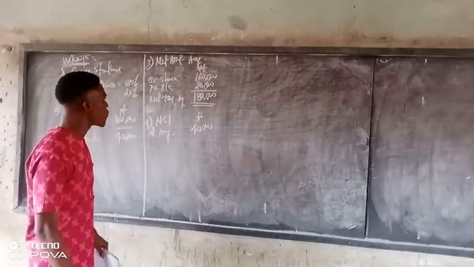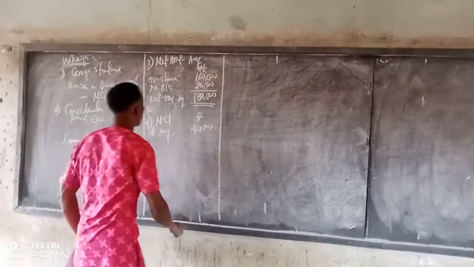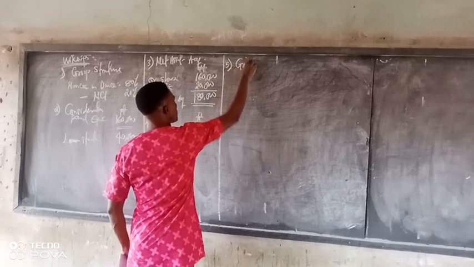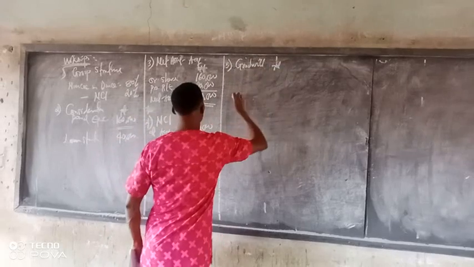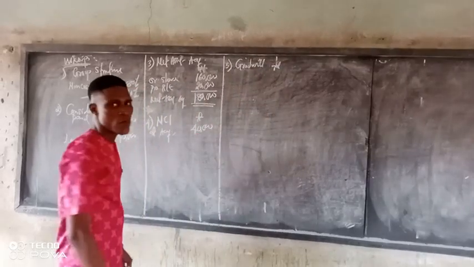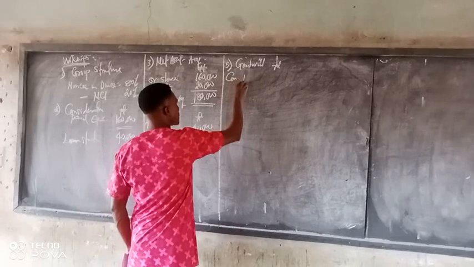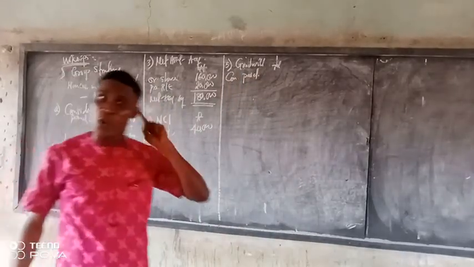Then the next one now, we have to consider our goodwill. Number 5, the goodwill. For the goodwill, we have to start with our consideration paid. Don't forget, you only pick what you paid for equity alone.